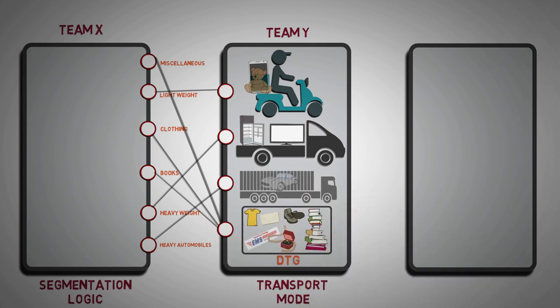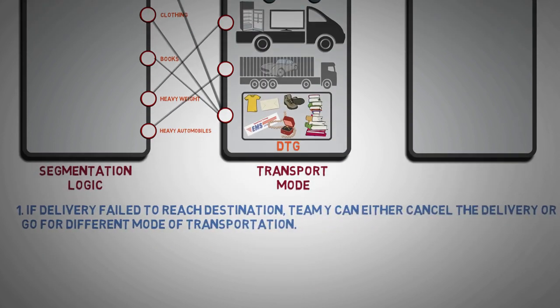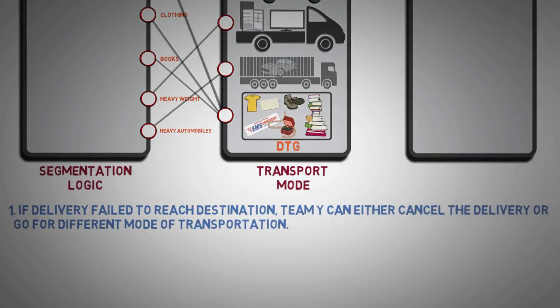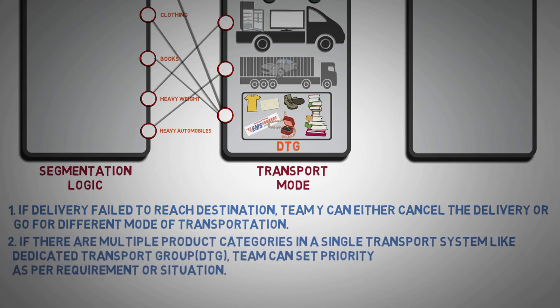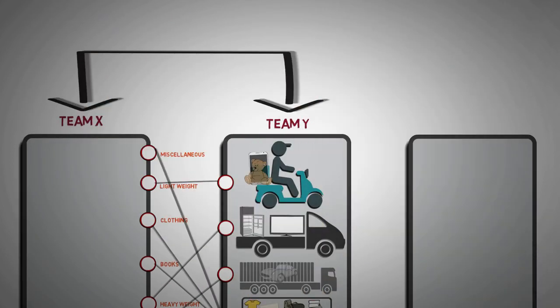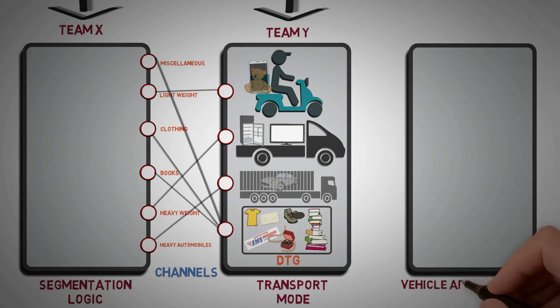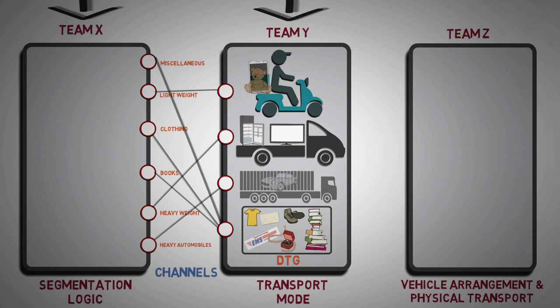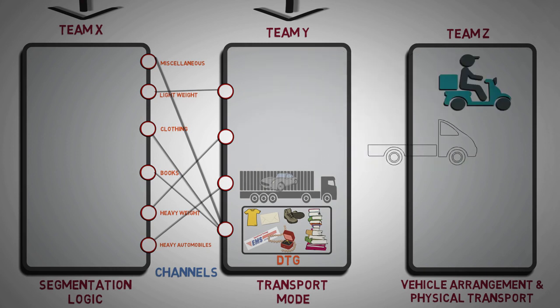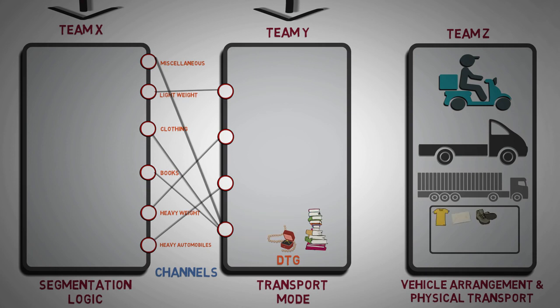In addition to that, Team Y also has to decide: 1. If delivery failed to reach its destination, Team Y can either cancel the delivery or go for a different mode of transportation. 2. If there are multiple product categories in a single transport system like a dedicated transport group, the team can set priority as per requirement or situation. So Team X and Team Y take the decisions, but the vehicle arrangement and the physical transportation is executed by Team Z. Here, Team Z is working at the front end, and is actually transferring the items.